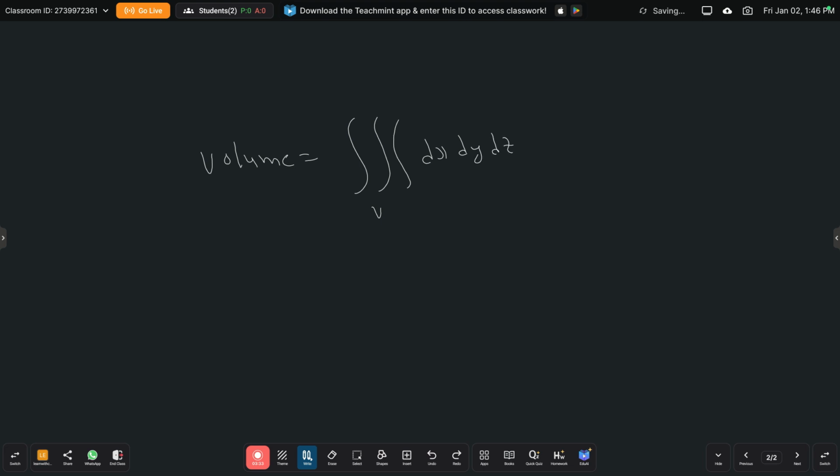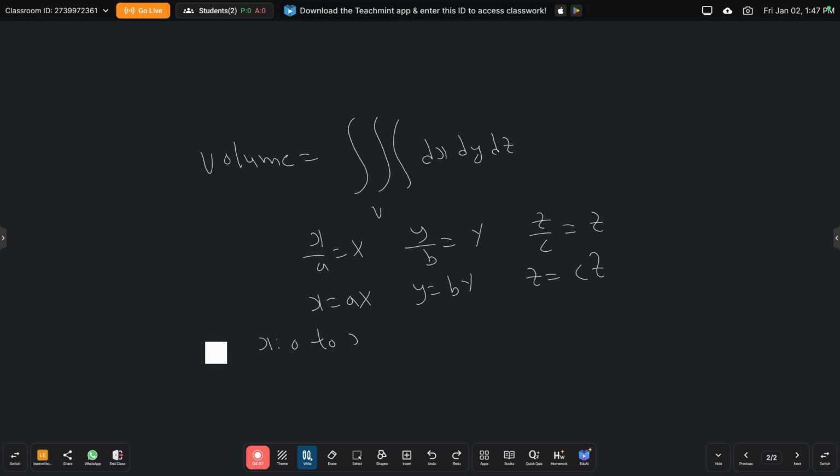Okay, so in this, take the substitution x by a is equal to capital X, y by b is equal to capital Y, z by c is equal to capital Z. Therefore, x is equal to a into capital X, y is equal to b into capital Y, z is equal to c into capital Z. Therefore, the limits x is equal to 0 to x is equal to a will change: whenever x is 0, capital X is also 0, and capital X is equal to small x by a, which is a by a, equal to 1.